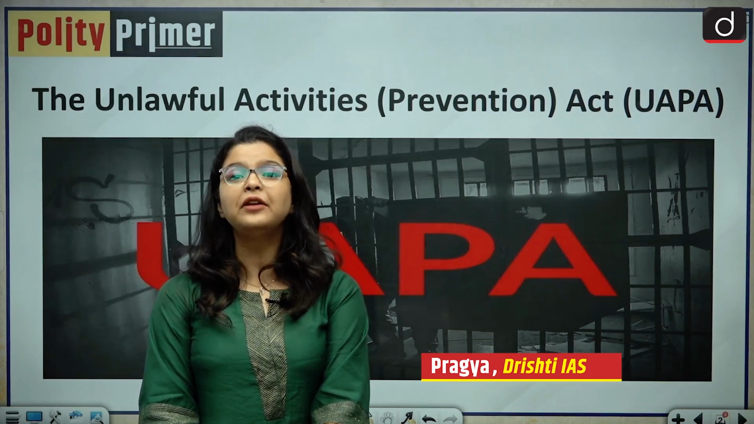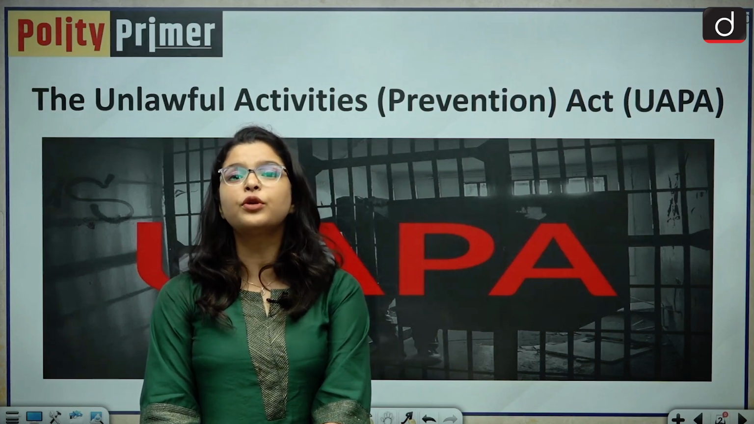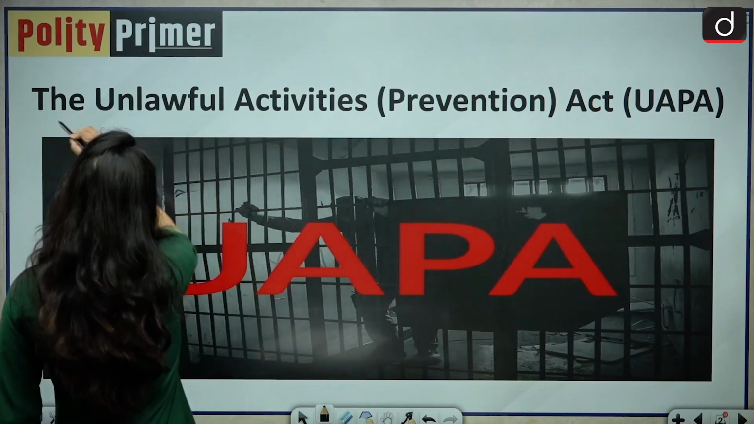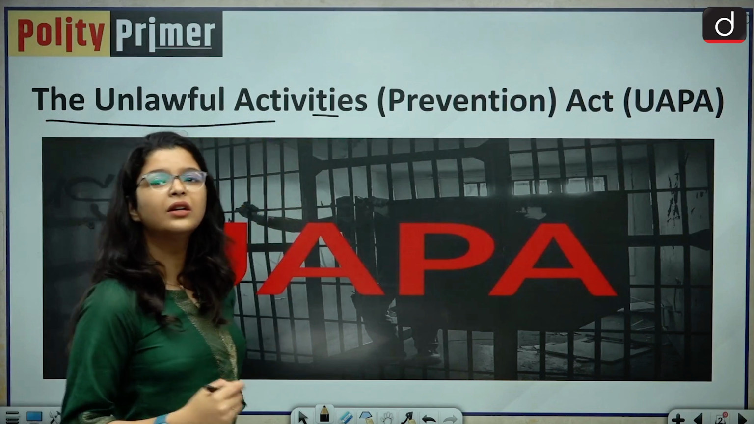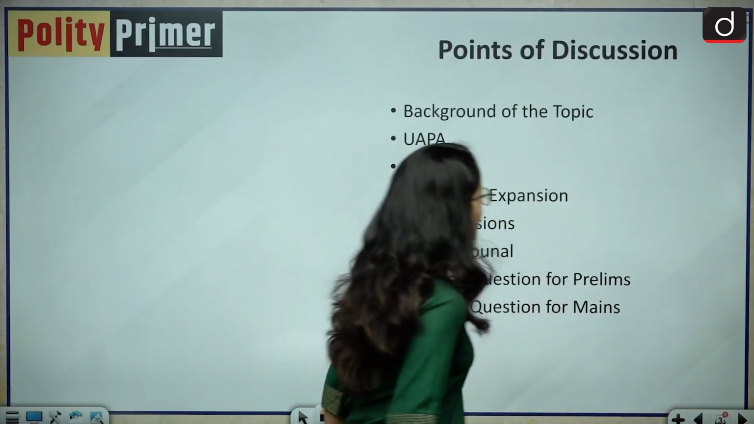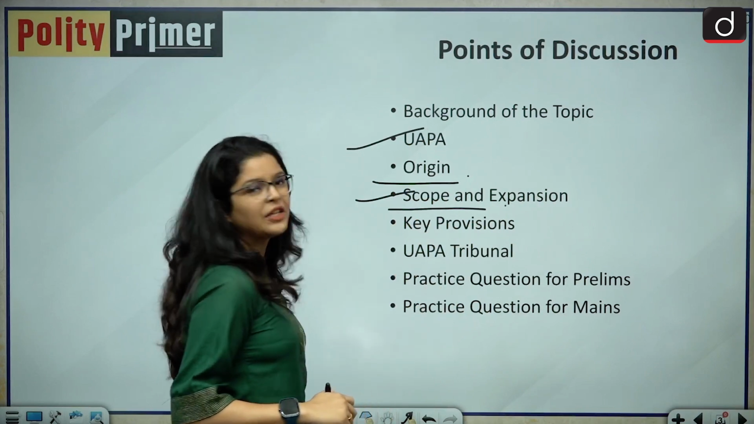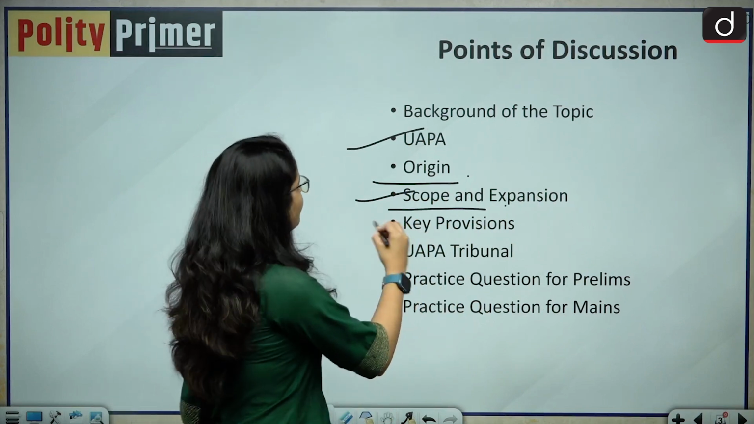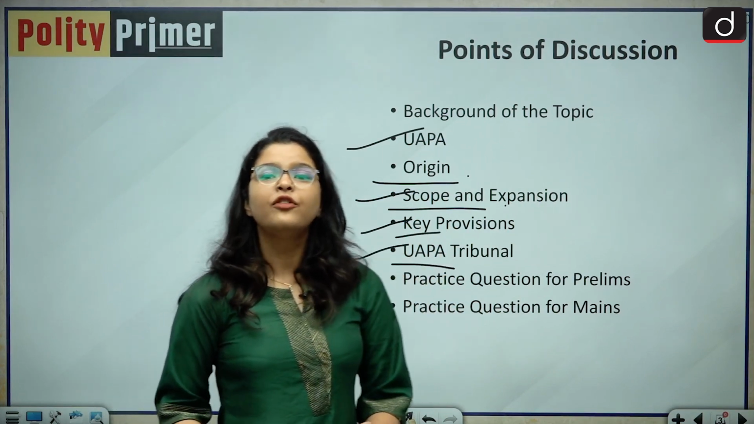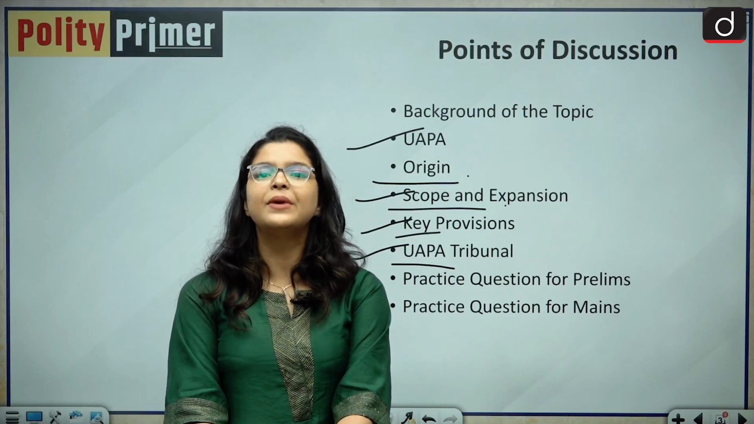My name is Pragya and today we are going to discuss a very important legislation that is used to protect our integrity and sovereignty. The title of our today's discussion is the Unlawful Activities Prevention Act or the UAPA. In this discussion, we are going to study what is UAPA. We'll also trace its origin and analyze its scope and expansion. We are also going to study some of its key provisions. We are also going to study the UAPA tribunal, and in the end, we are going to see a practice question for your prelims examination and a practice question for your mains examination.